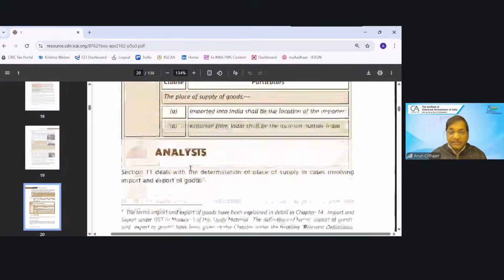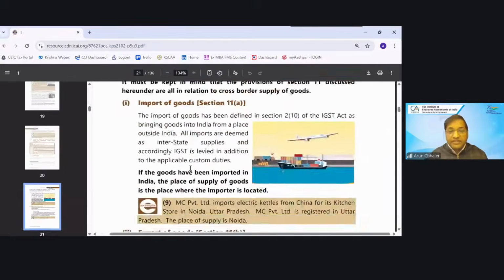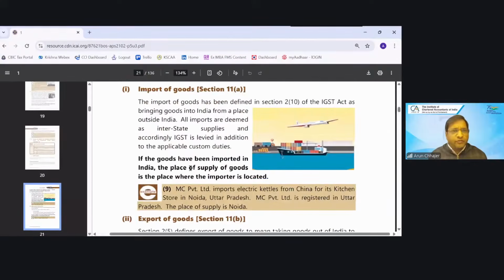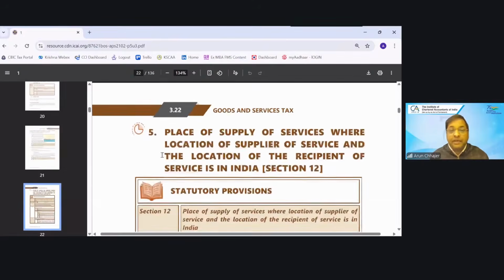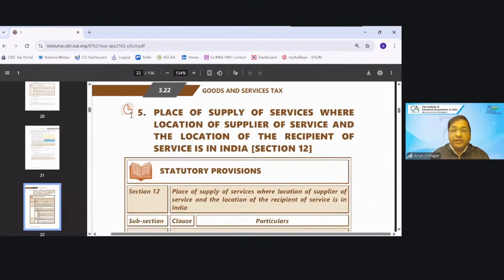Section 11, ठीक है. Now section 11 says, import and export, very simple. Import of goods means bringing goods from outside India into India, and export means taking goods from India to outside India. What would be the place of supply? In case of import, the location of the importer. In case of export, the location of the exporter will be the place of supply. Very simple. Now we are talking about section 12.